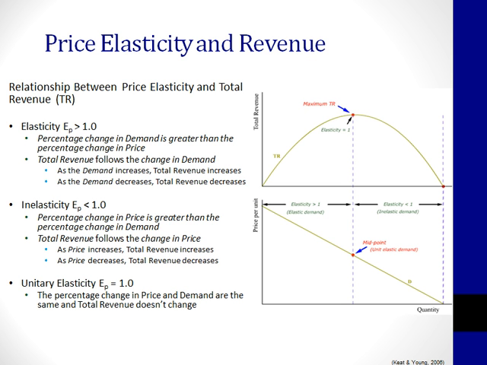This graph represents the relationship between total revenue and a change in price and demand. On the bottom graph, the vertical axis is price per unit. The horizontal axis is the quantity demanded. If you look at the far left-hand side of the yellow line, the price is very high. The quantity demanded is low. In fact, it starts at 0. As the price comes down, the quantity demanded increases along the horizontal axis. This is the relatively elastic side of the graph, and the percentage change in demand is greater than the percentage change in price. If you look at the graph on the top, TR stands for total revenue.